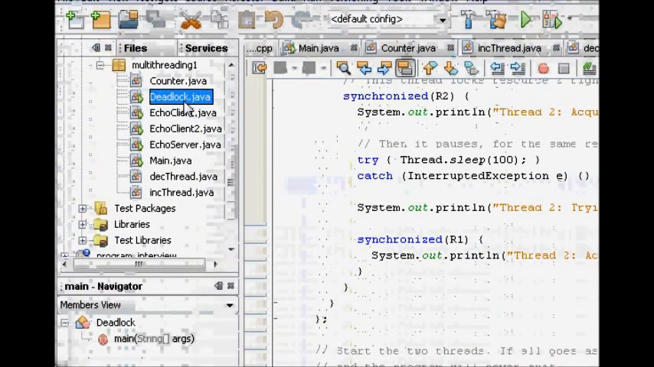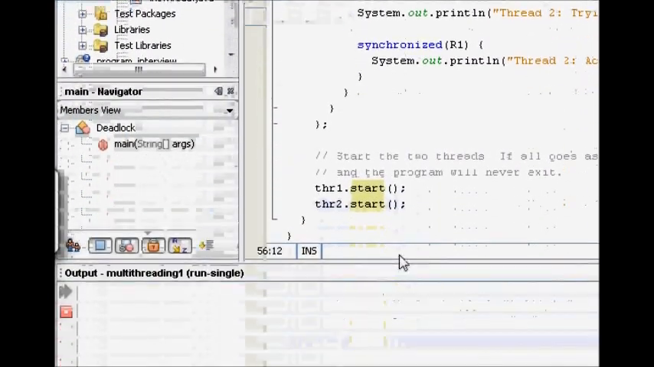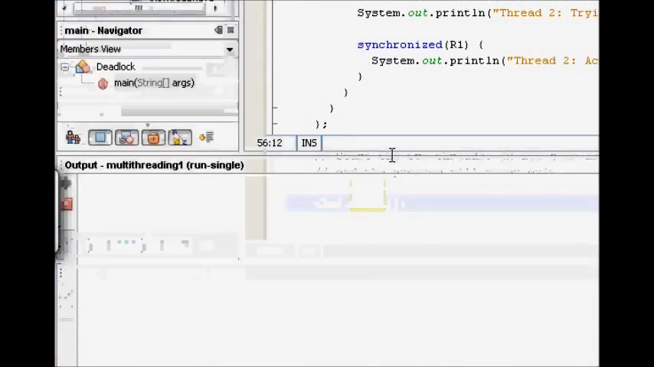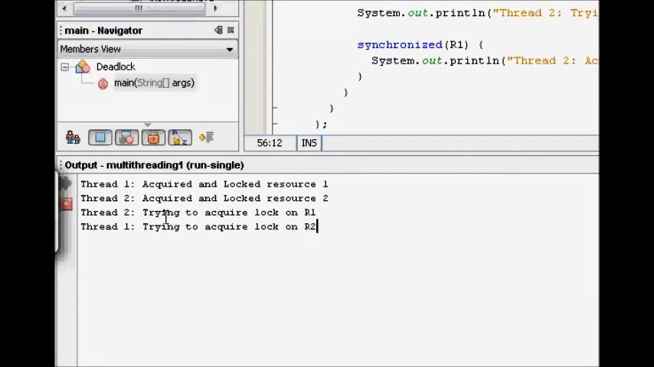So let's try to run this code and see the output. So it's building. Thread 1 acquired and locked resource 1, then thread 2 comes, acquired and locked resource 2, thread 2 trying to acquire lock on R1, which is already taken by thread 1, thread 1 trying to acquire lock on R2. This is running, and now nothing will happen. Both of them are just waiting for each other.